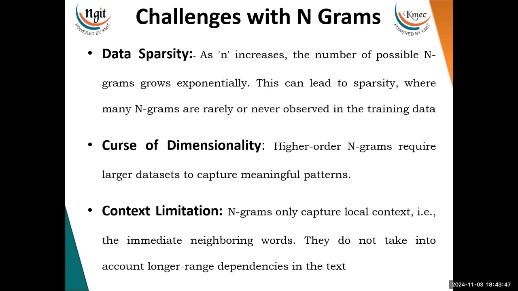Then we talk about context limitation. N-grams only capture local context, that is, the immediate neighboring words. They do not take into account larger dependencies in the text. For example, the meaning of a sentence may depend on words farther apart than what your n-gram window could capture. So that is your context limitation.